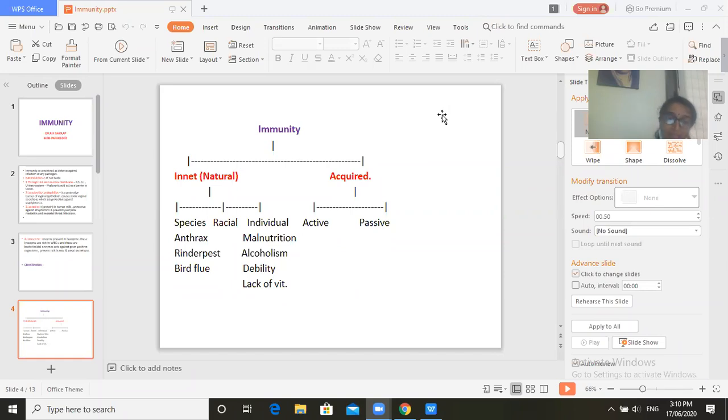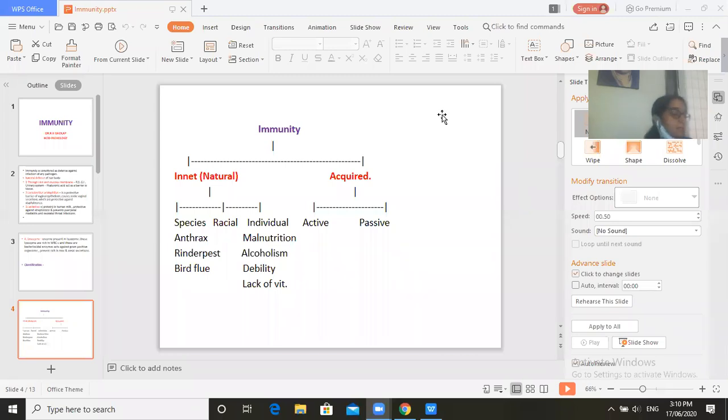It is again innate immunity. This species is susceptible to that particular infection. It is called species related innate immunity. Now the second part is about racial immunity.